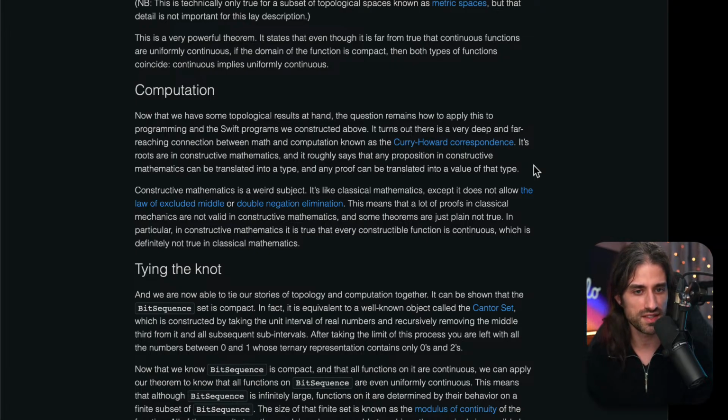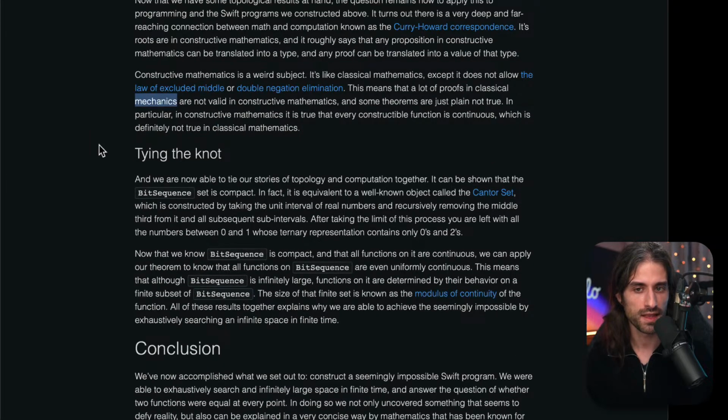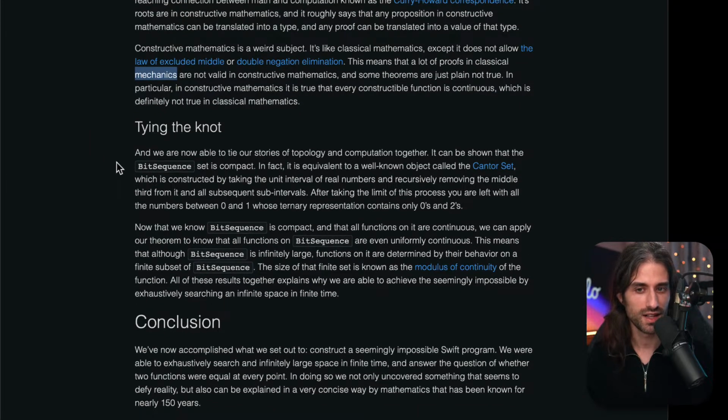It's like classical mathematics, except that it does not allow the law of excluded middle or double negation elimination. This means that a lot of proofs in classical mathematics are not valid in constructive mathematics. And some theorems are just plain not true. In particular, in constructive mathematics, it is true that every constructible function is continuous, which is definitely not true in classical mathematics.